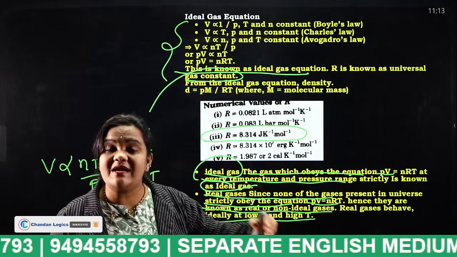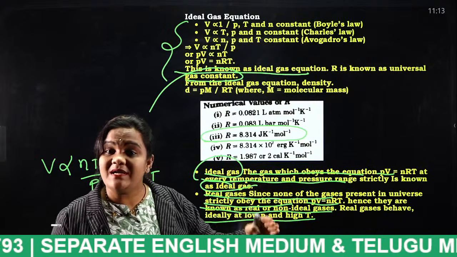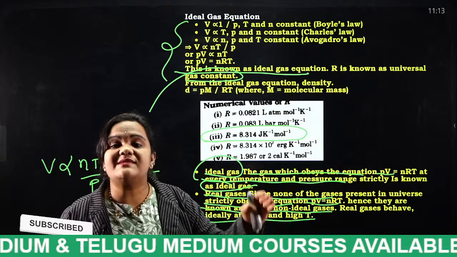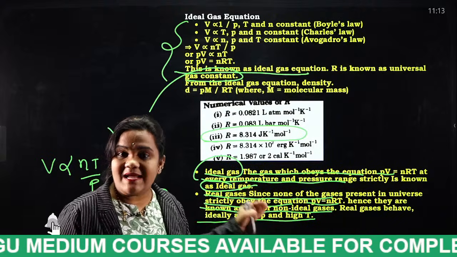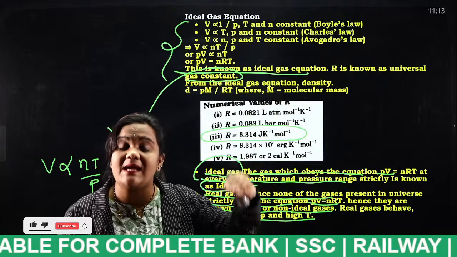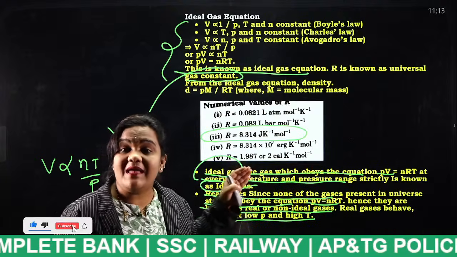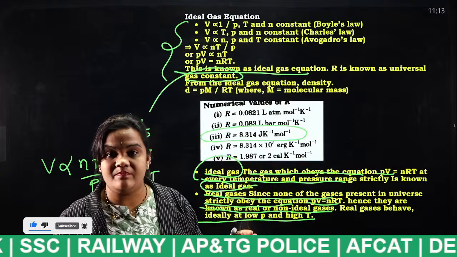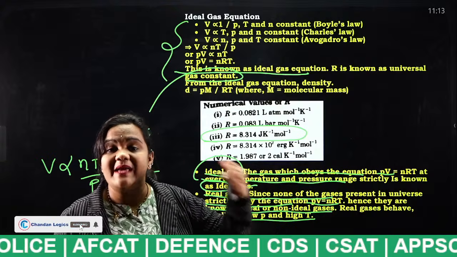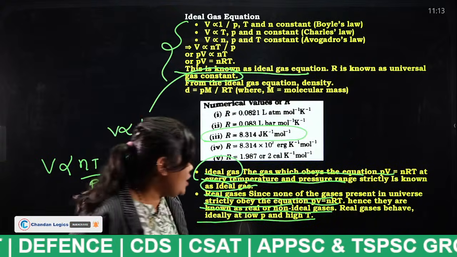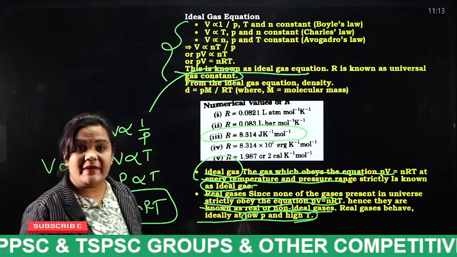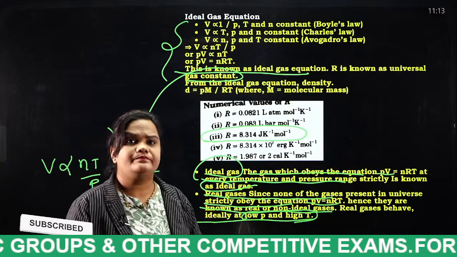Most of the gases in our universe actually do not obey this ideal gas equation. So those gases are considered as what, students? Real gases. Real gases can sometimes become ideal gases at a very low pressure and high temperature. Remember, very, very important.